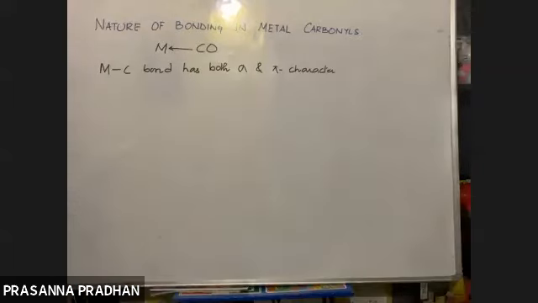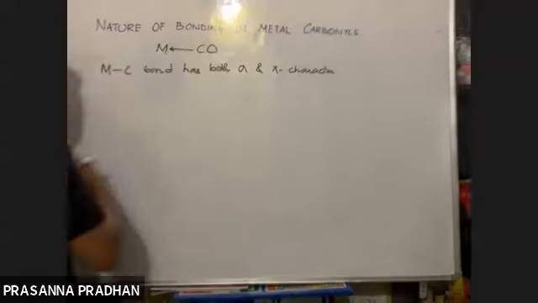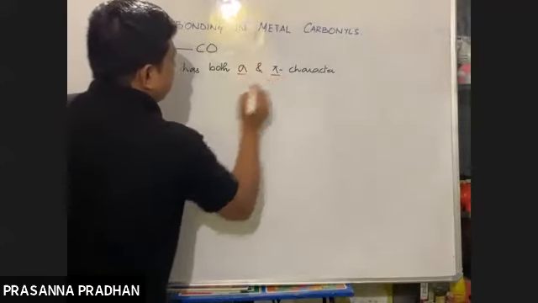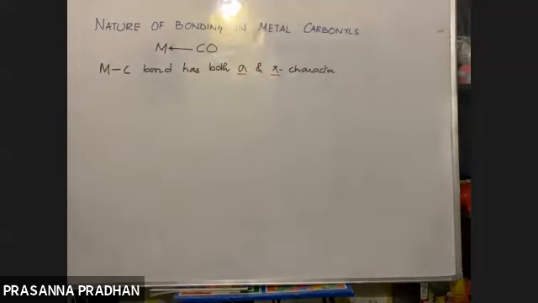Just listen carefully. It has both sigma and pi character. Now, how am I going to explain this?